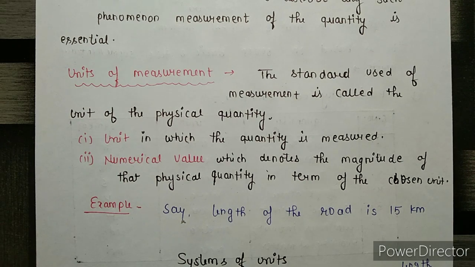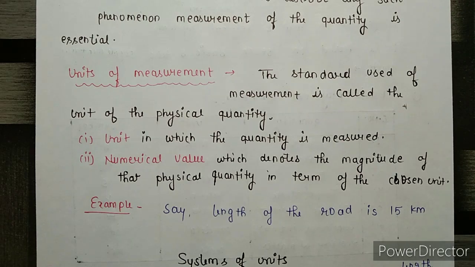Now you can understand these two terms by an example. If we say that the length of this road is 15 kilometer, what is the meaning of this statement?